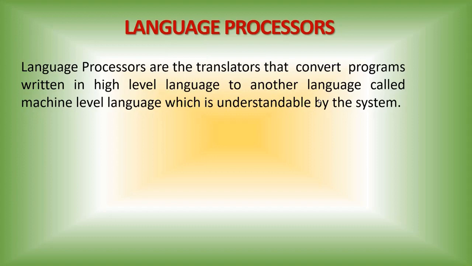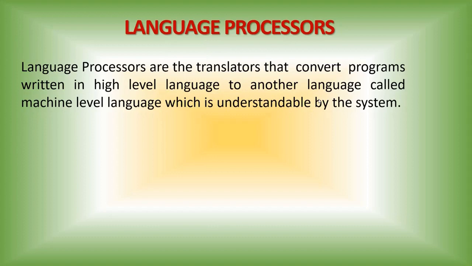I told you machine level language consists of only two symbols, zeros and ones. So the translator will convert high level language into machine level language. That is the duty of a language processor.